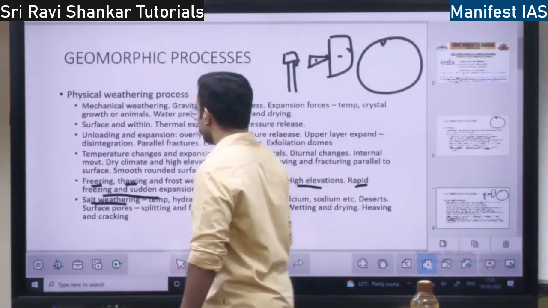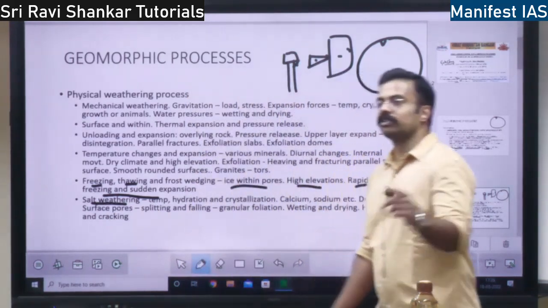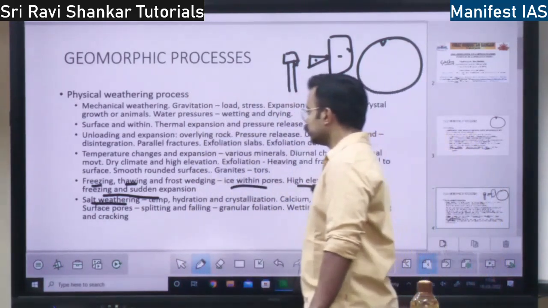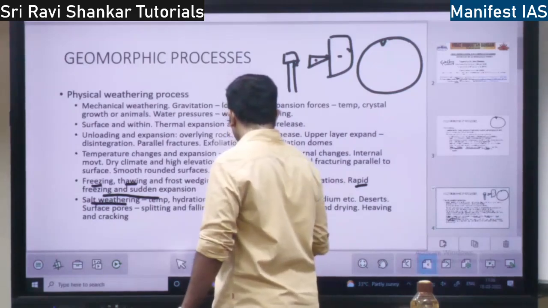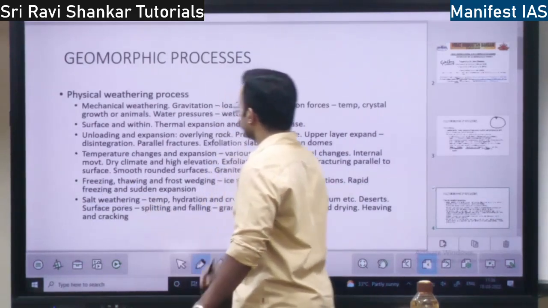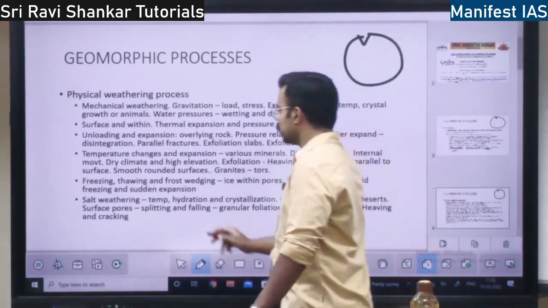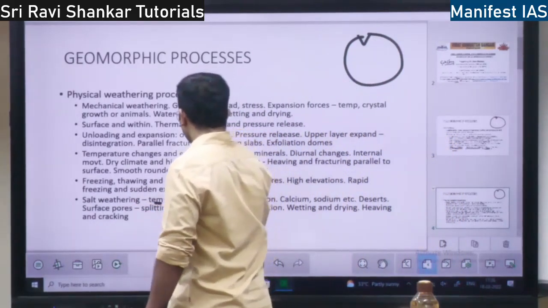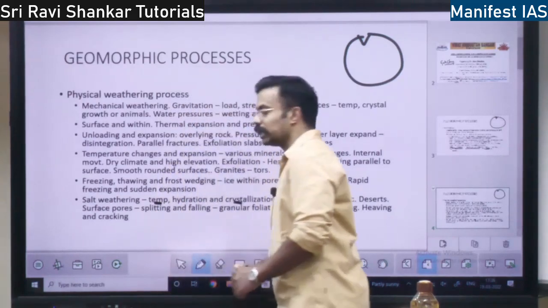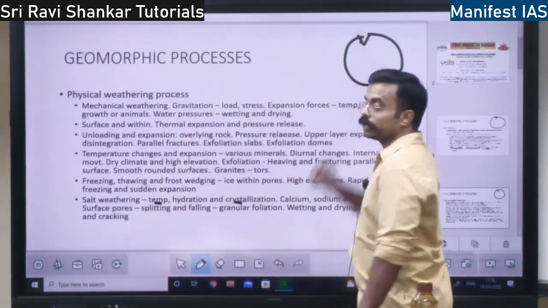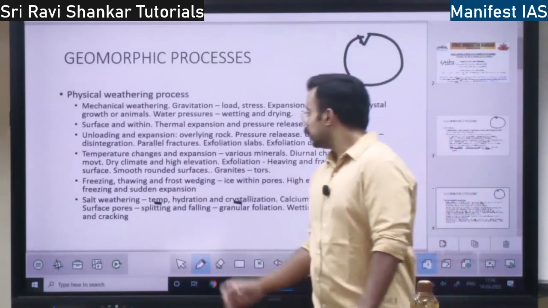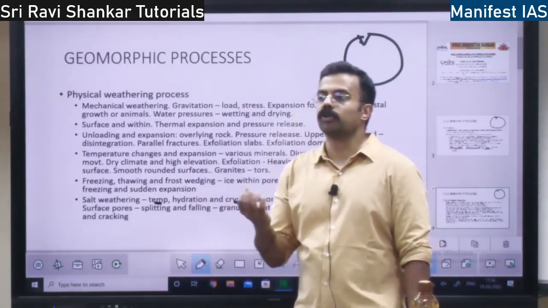Then is salt weathering. Salt weathering is similar to chemical weathering. There will be salt crystals within the rock. Temperature, hydration and crystallization: this salt mixes with water and becomes salt water.